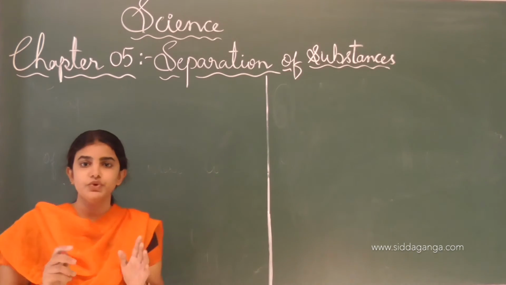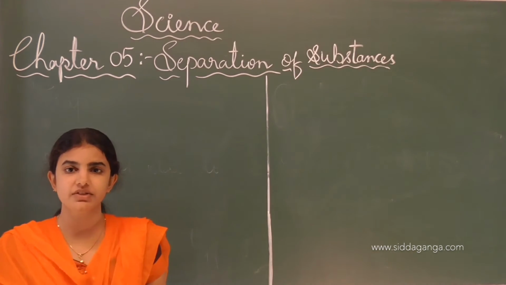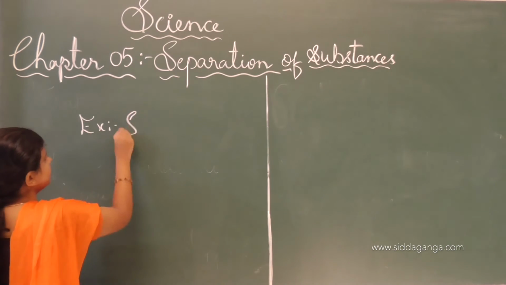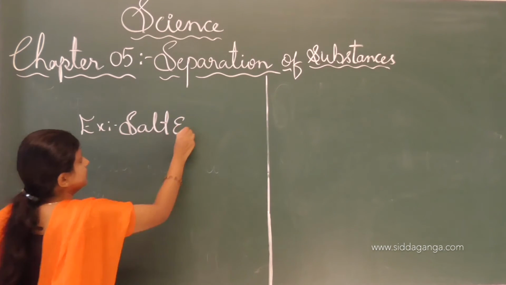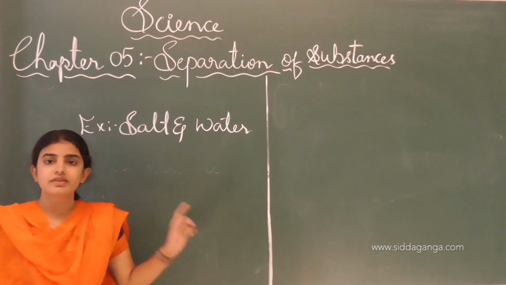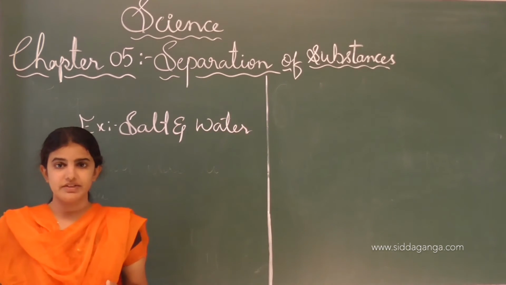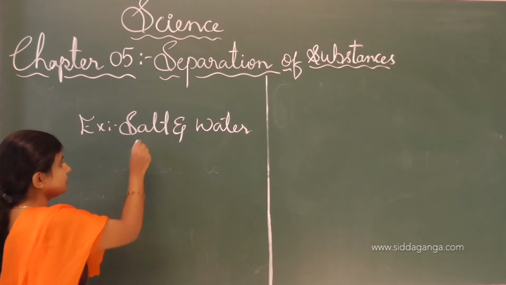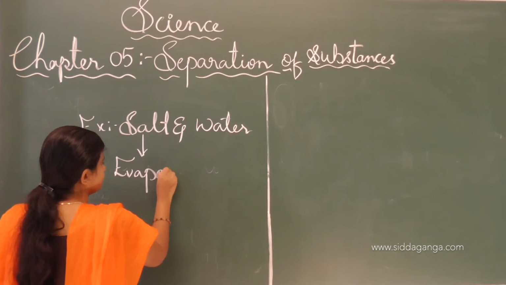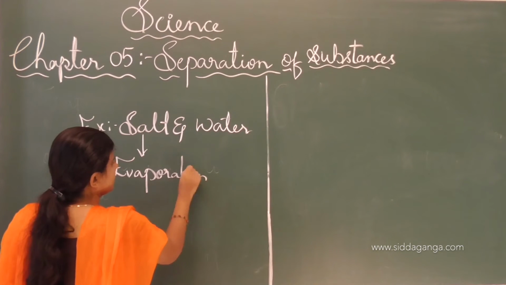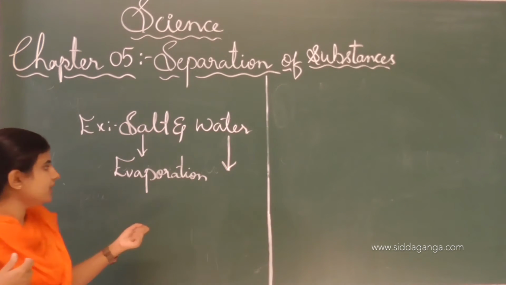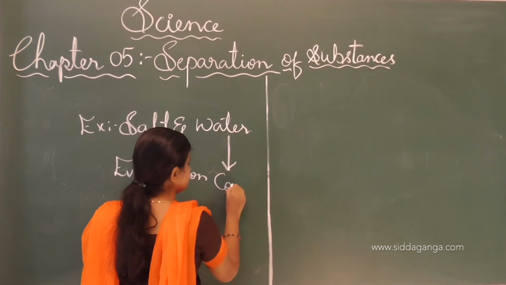In the use of more than one method of separation, an example is salt and water. See, salt we can once again collect from the process of evaporation, and water we can regain by the process of condensation.